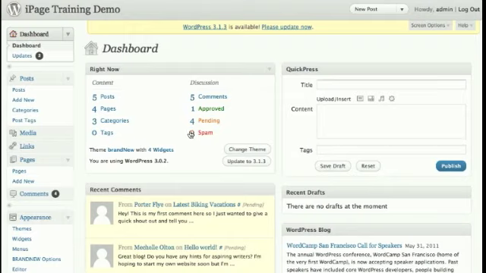So wrapping up, the WordPress platform, in a way, is very easy. It's probably the easiest way to set up a site and have it running. And with iPage and also SimpleScript, it makes it even easier and quicker to get it up and running without any problems or technical difficulties.